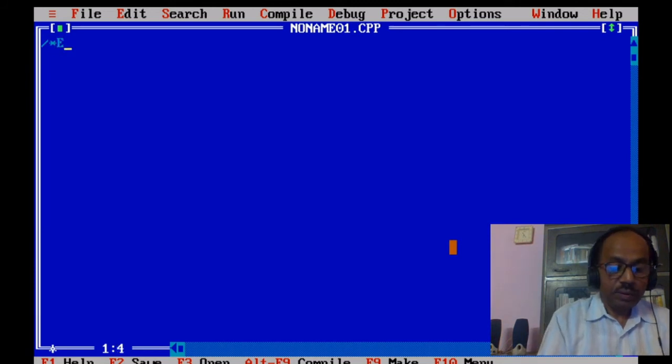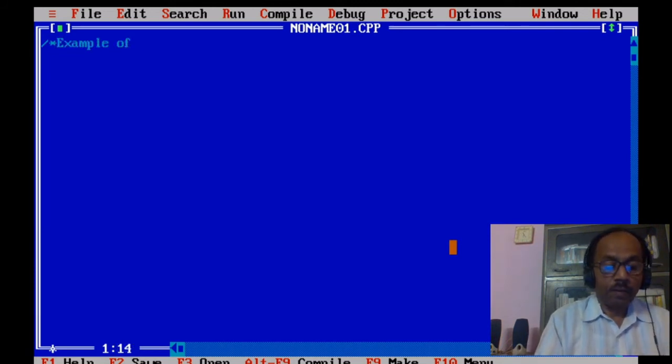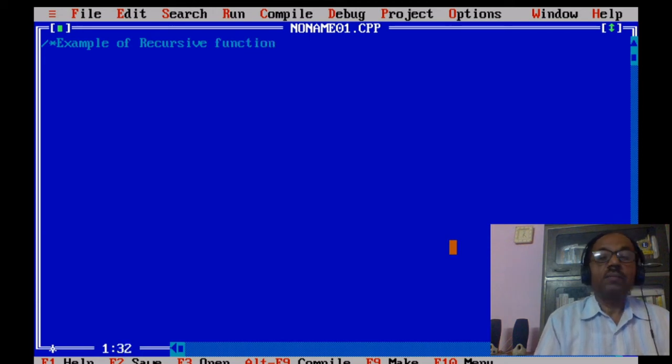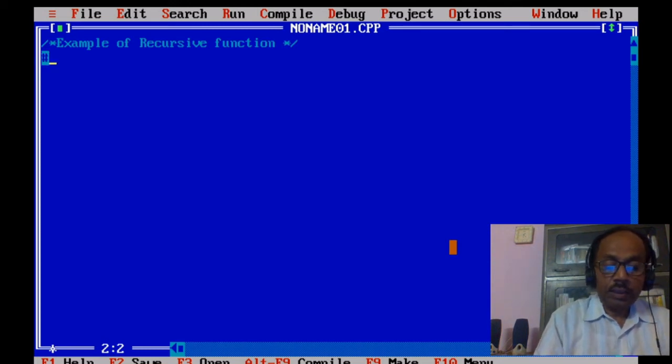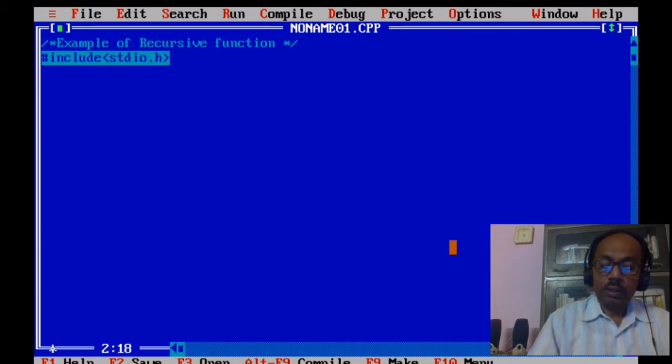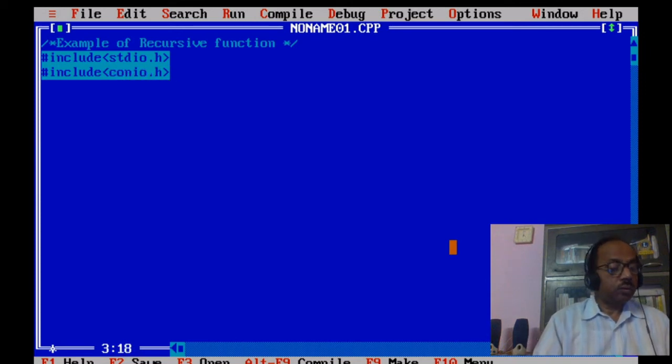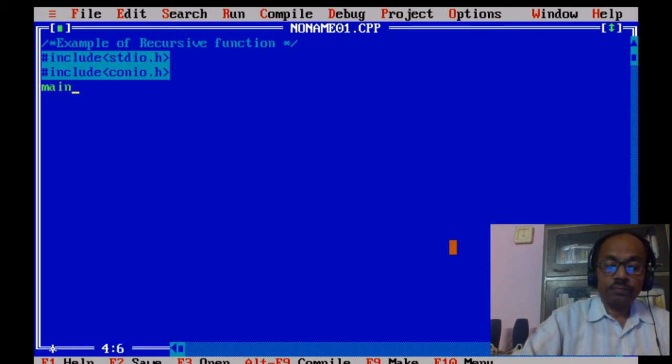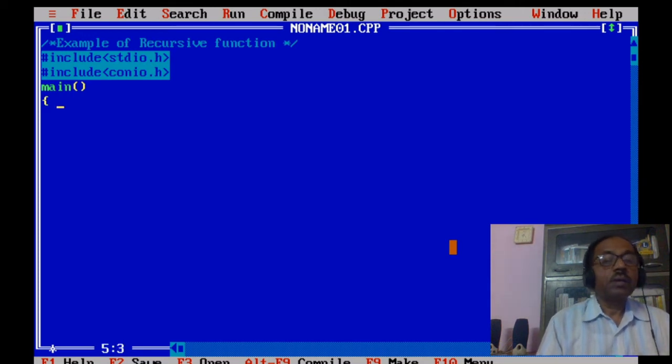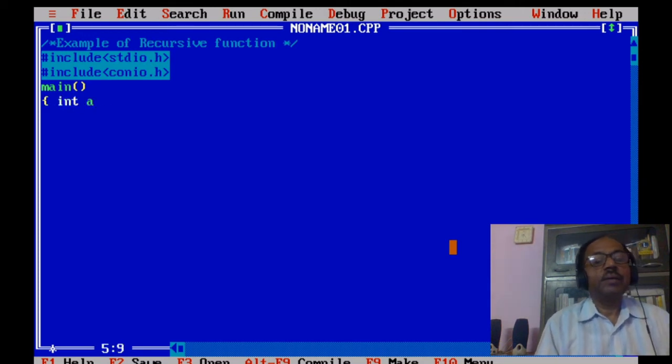Let's comment: example of recursive function. #include <conio.h>. main, int a. I am writing a program to calculate factorial.